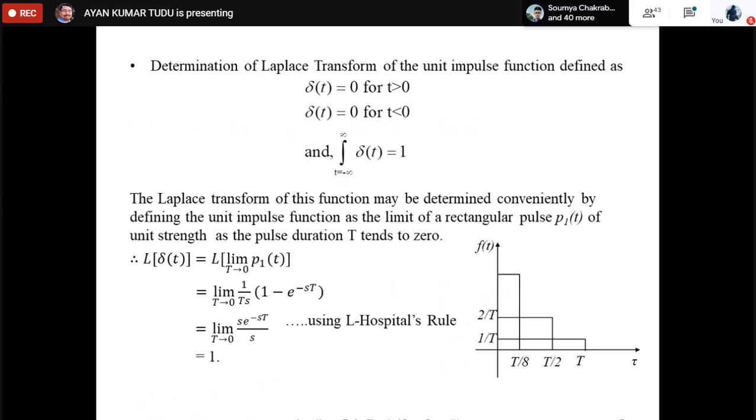This is being put here. We are using L'Hospital's rule and solving it to find the value to be 1. This is the expression. These are the two expressions.